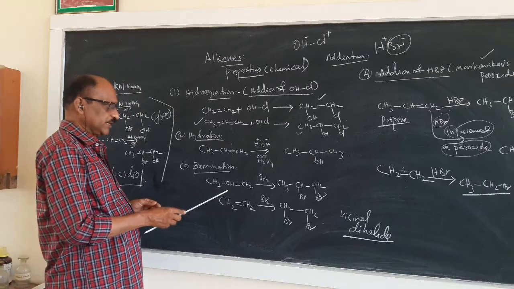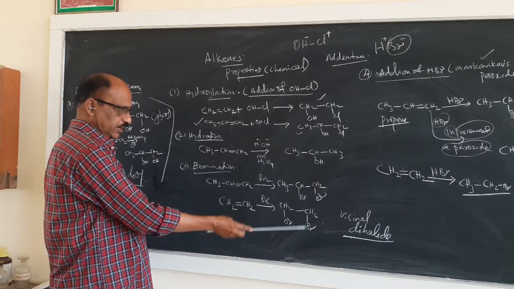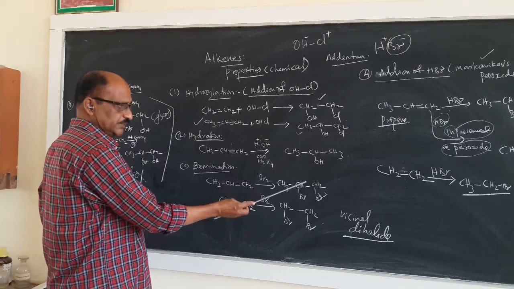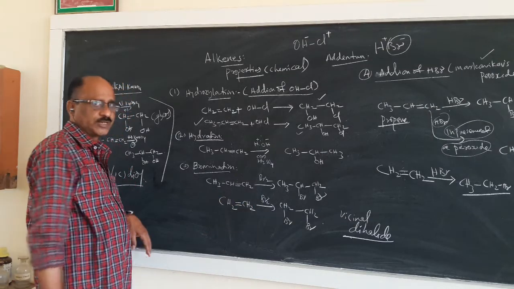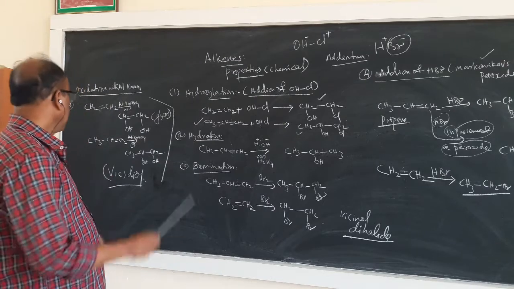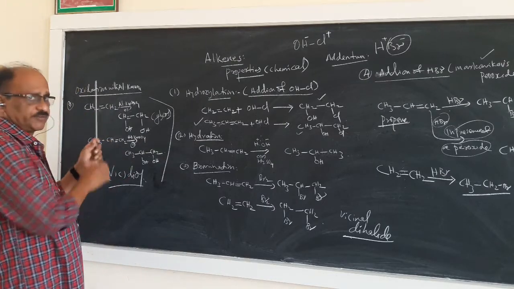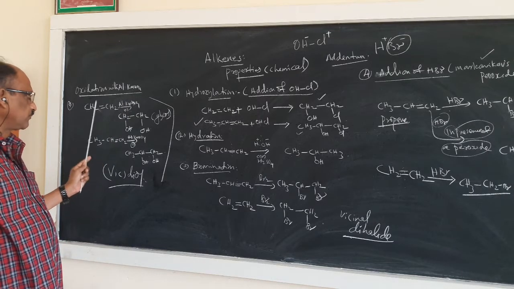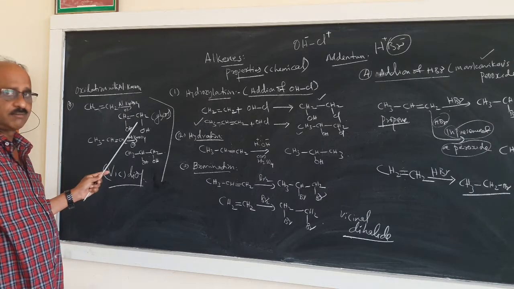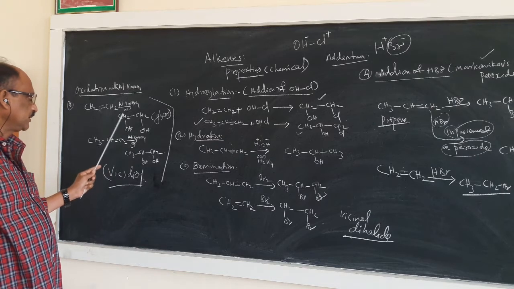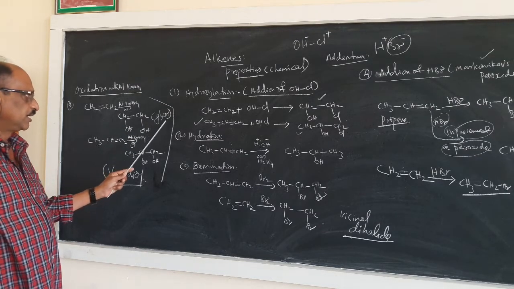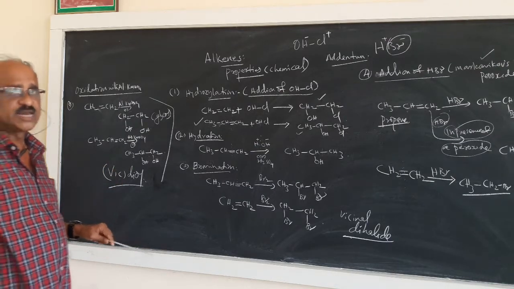And in the case of bromination, there is no difficulty. For symmetrical and unsymmetrical compounds, addition takes place usually. And if you come to the oxidation point of view, for a symmetrical molecule, OH groups are added to both CH2 and CH2, and we get vicinal diols, that is glycol, ethylene glycol.